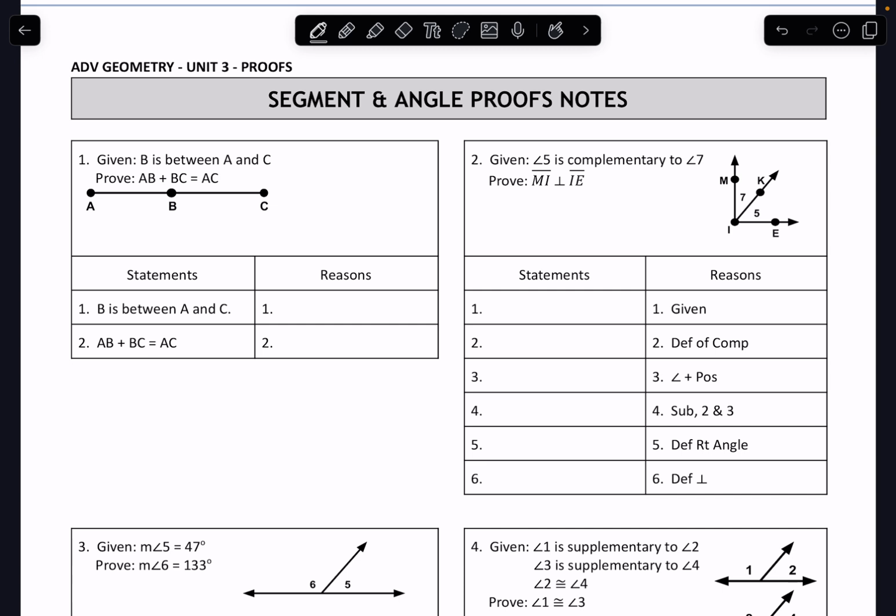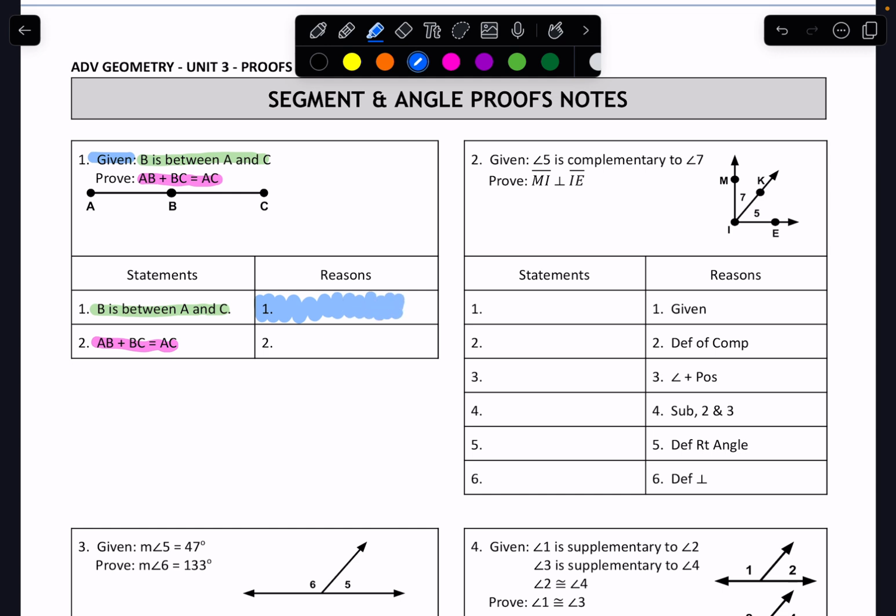First of all, always, always, always, you can fill out 3 different things on any proof, no matter what you're doing. You know that the very first statement is the given statement. You know that the very last statement is your proved statement. And the reason for your very first statement is always going to be given. Always. So on this problem, it's really only missing one thing because those 3 things are given to you automatically. Now, that one thing is the thing that is most frustrating and hard to find for most students.